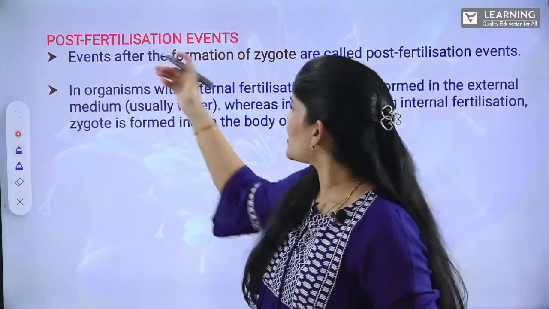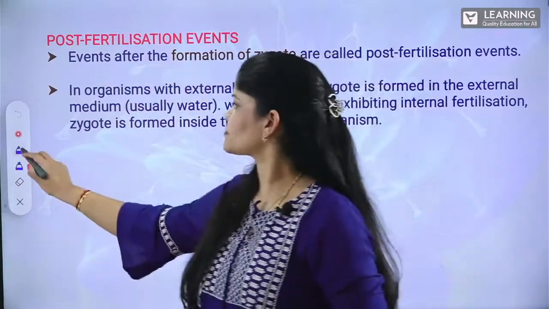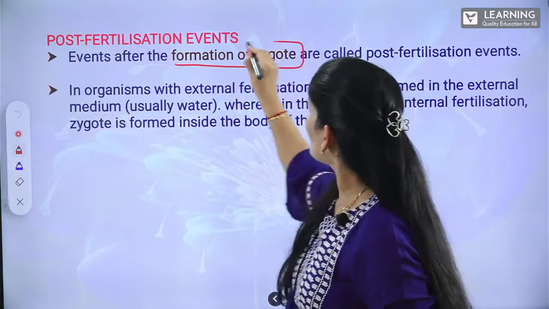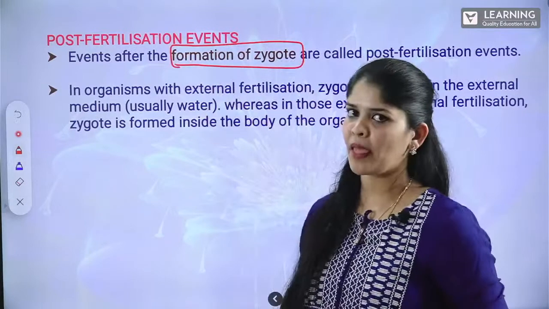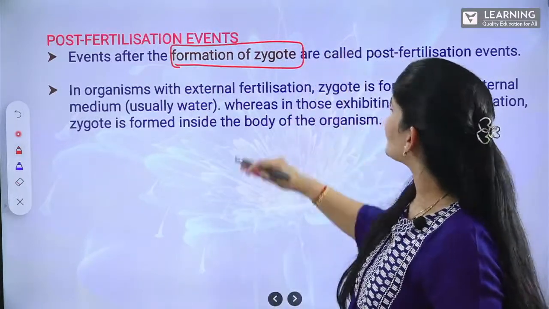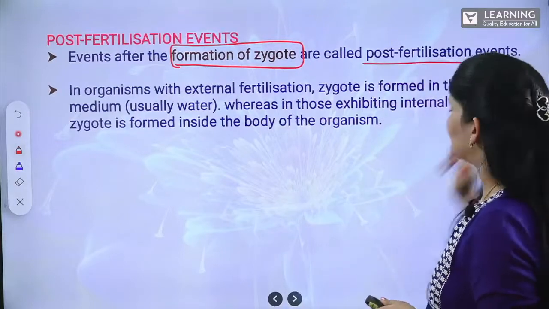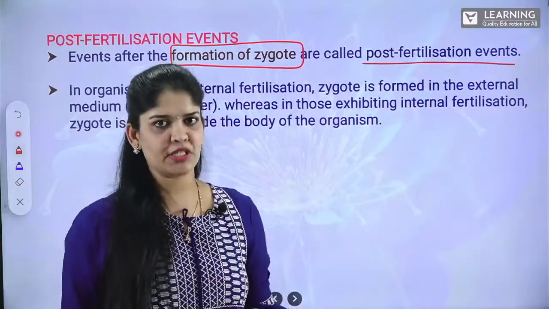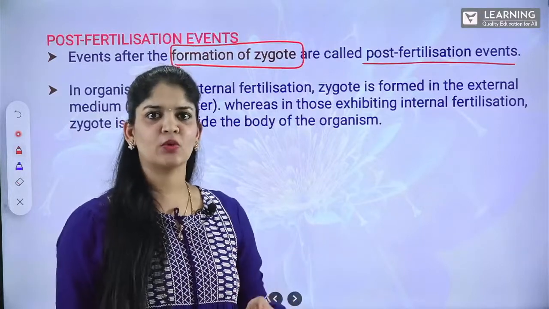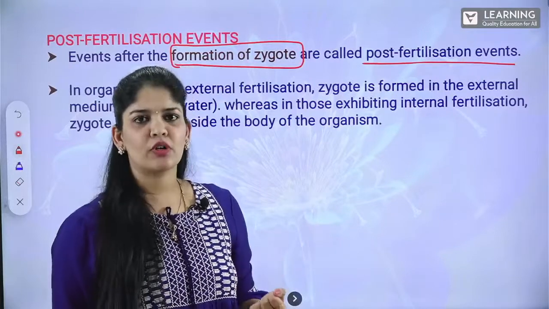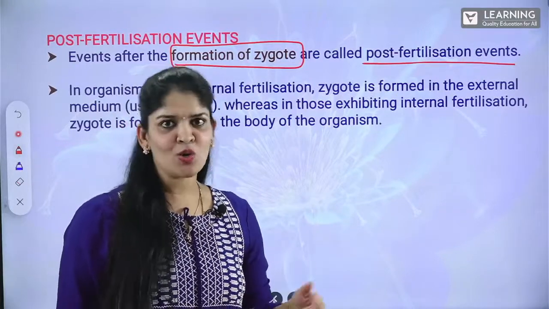These are the events after the fusion of the gametes and formation of the zygote. One is the zygote, another one is the development of the embryo from that zygote. That is what we call embryogenesis.